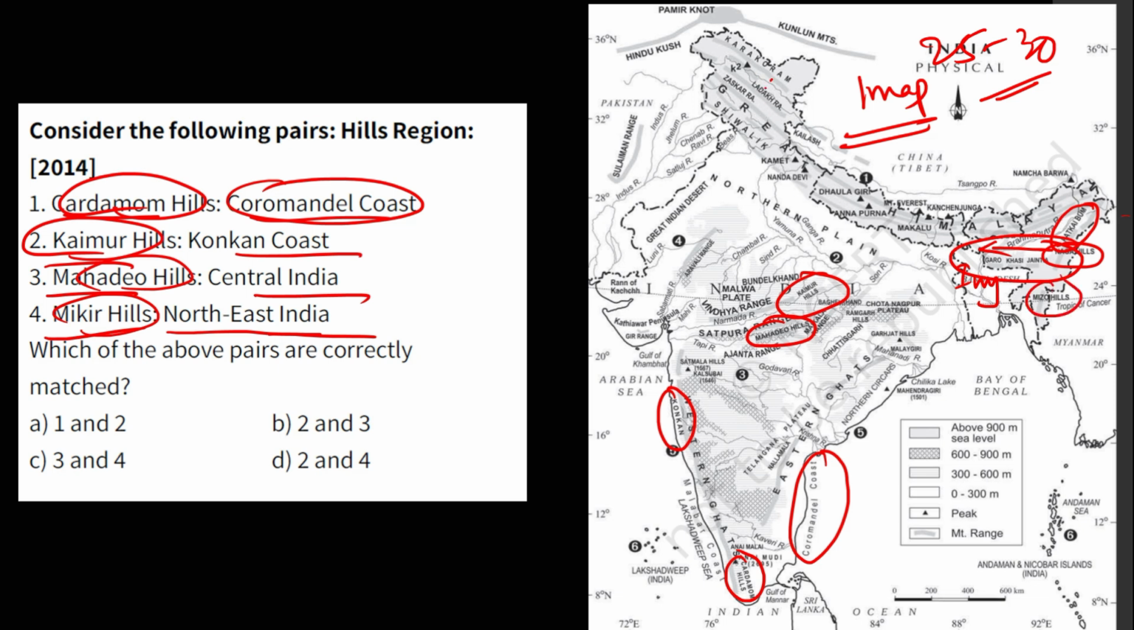Or they can give you north to south like this: Karakoram, Ladakh, Zanskar, and the Shivaliks. Or they can give you Annamalai, Cardamom, north to south. Or Vindhyan Range, Satpura, Ajanta Range, north to south.